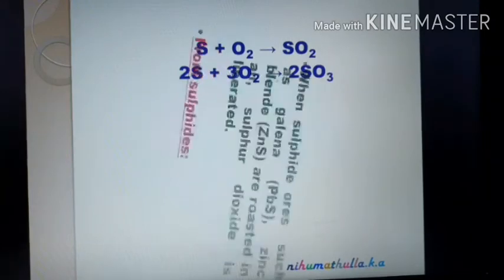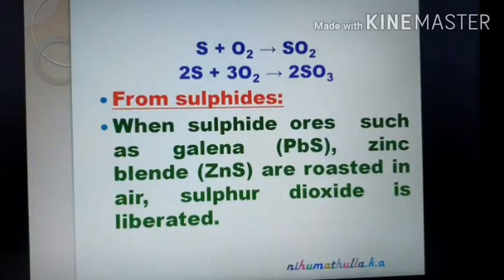Then, from sulfide: when sulfide ores such as galena, PbS, and zinc blende, ZnS, are roasted in air, sulfur dioxide is liberated. We know what is meant by roasting. Heating a metal sulfide in the presence of oxygen is called roasting. So during roasting, the sulfur present in the sulfide undergoes oxidation and liberates sulfur dioxide.